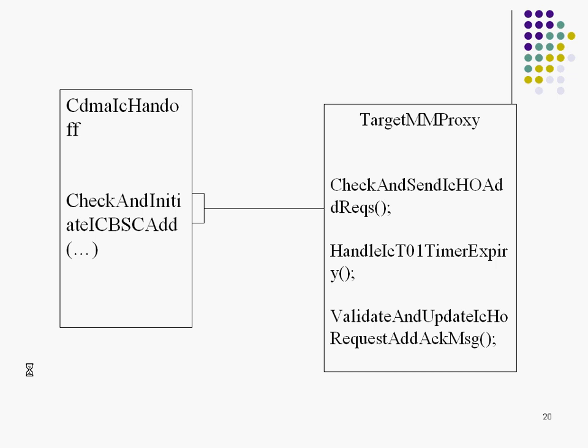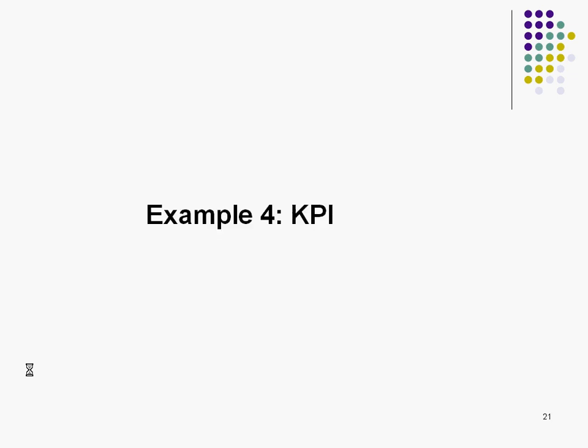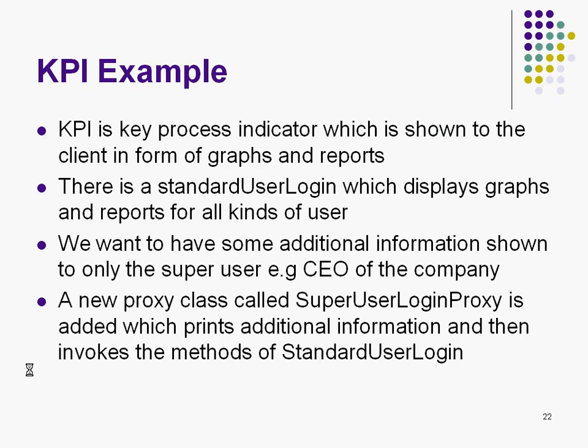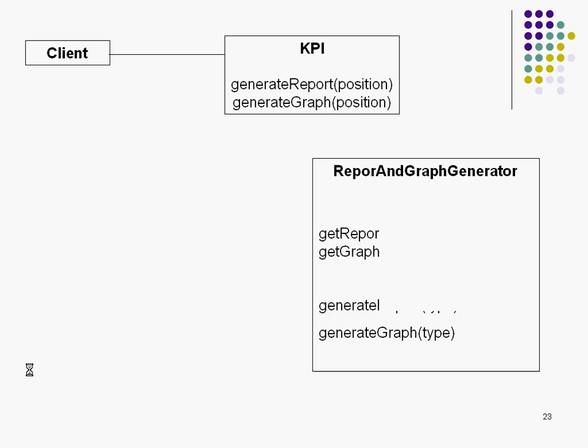Similar to this target proxy, HAP I think has a database proxy object, which is an interface to the database. And in the SDF code also, I saw many proxy objects, like SDF code has a proxy object which represents that particular MM. So these are a couple of examples for the proxy pattern. We would skip this example.